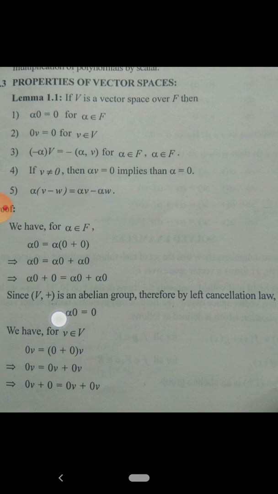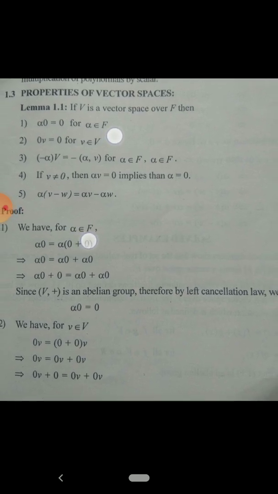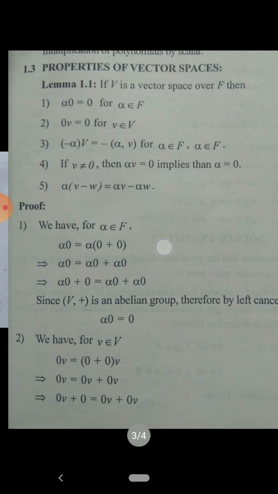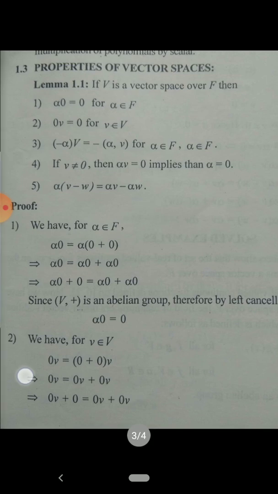The proofs of these properties are very simple; we can prove them easily. The first property is alpha 0 is equal to 0. Now we shall consider the left hand side, alpha 0.